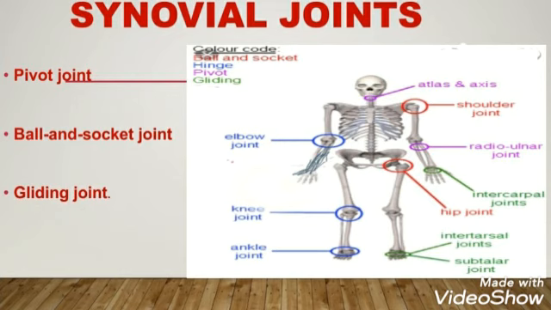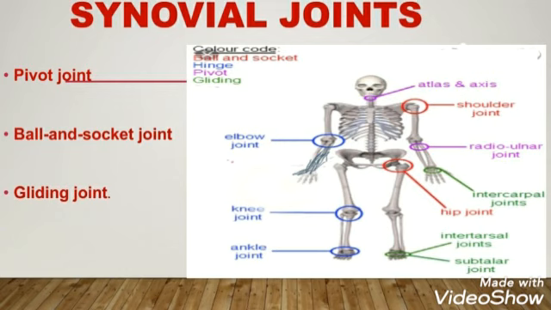And the structures which are labeled in the diagram with purple color are the examples of pivot joints, such as atlas and axis, which are the first and second cervical vertebrae, and radioulnar joint, the joint which is between radius and ulna. These are examples of pivot joint because these allow rotatory movement. Number 3 is the ball and socket joint. These joints allow free movement in all directions, and the structures labeled with red color such as shoulder joint and hip joint are the examples of the ball and socket joint.